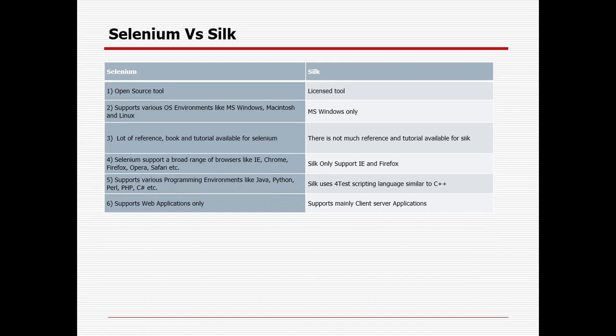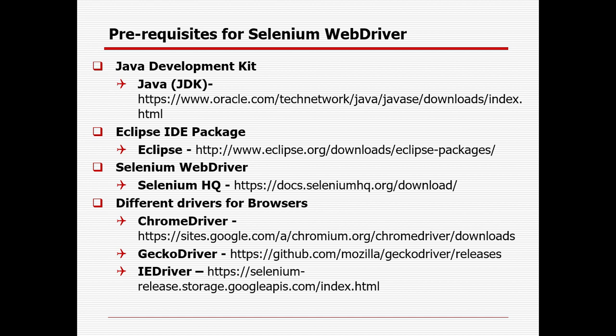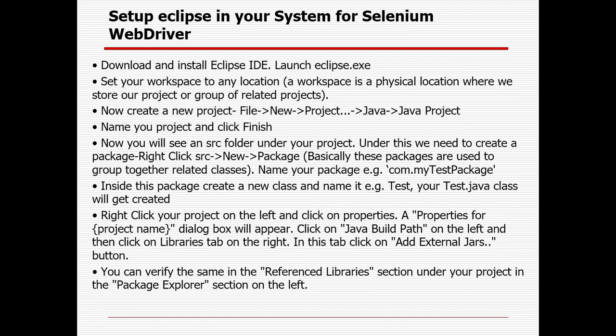And whenever you are trying to start your project, you need to launch Eclipse and then create a project. After the project is created, you need to create a package. Then in the package, you need to create a class. And as we are dealing with a Java project, you need to select the main method, which is nothing but the public static void main method. And after that, you need to create multiple functions there, multiple lines of code. And definitely, you need to associate your Selenium jar file to the project.